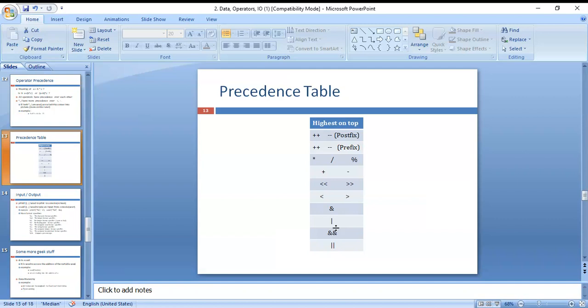Next, multiplication, division and modulus come under third precedence, and addition and subtraction fourth. Less than and greater than are fifth, and then bitwise operators are next. Single ampersand is bitwise and, and next is bitwise or, then logical and and logical or. These are the precedences of arithmetic operators.